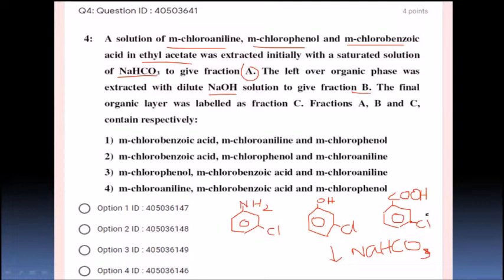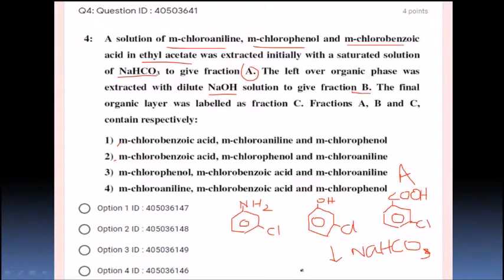That means fraction A, the sodium bicarbonate solution, will have this metachlorobenzoic acid. Fraction A is metachlorobenzoic acid, right? So where is metachlorobenzoic acid? Yes, this is one and this is one. They have given first fraction A as two options, 1 and 2. Let us see the next one.